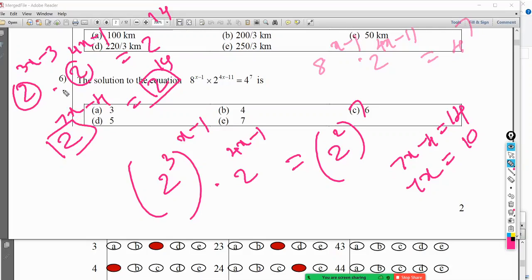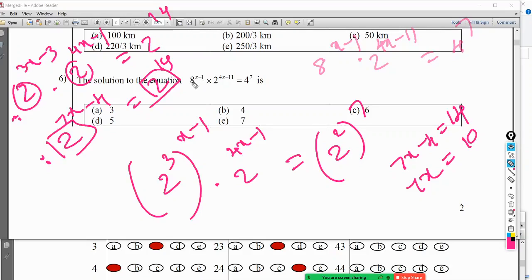Which one? 2 to the power 4x minus 11. 8 is 2 to the power 3, so 2 to the power 3x minus 3, correct.